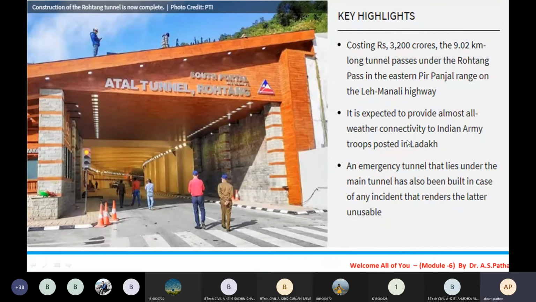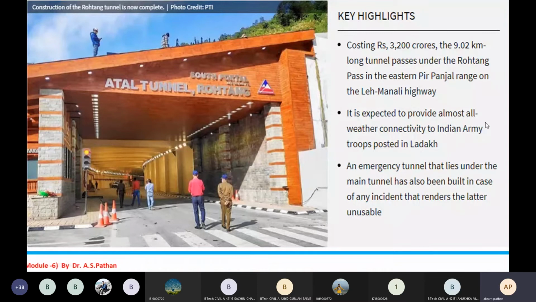Okay, so if you want to connect Ladakh, because we have enemies, from Pakistan and from China, and if you want to connect our Indian Army, we have to provide connectivity throughout the year.